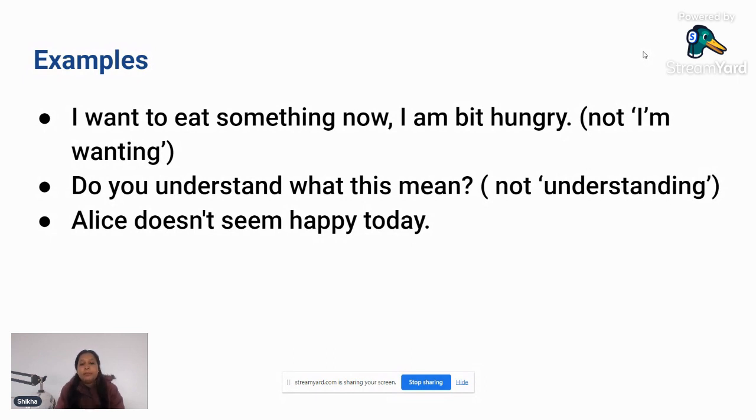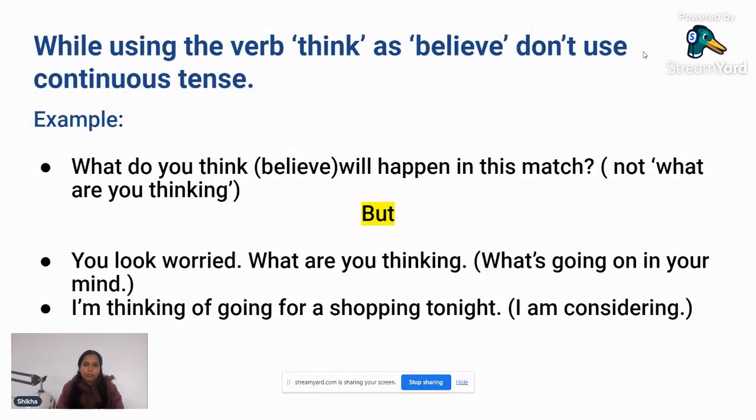Alice doesn't seem happy today. So if you are using seeming, Alice doesn't seeming happy today, then remember it's a wrong sentence, right? So you have to say only seem. Alice doesn't seem happy today, right? So moving forward, we are going to see how to present the verb believe.